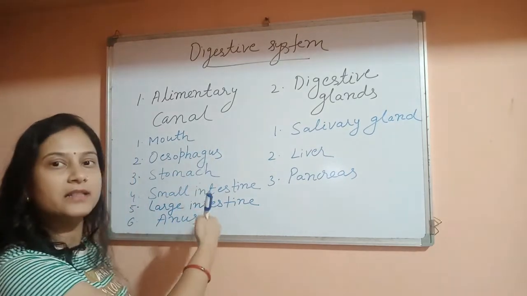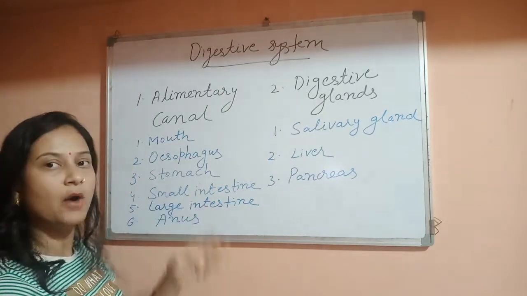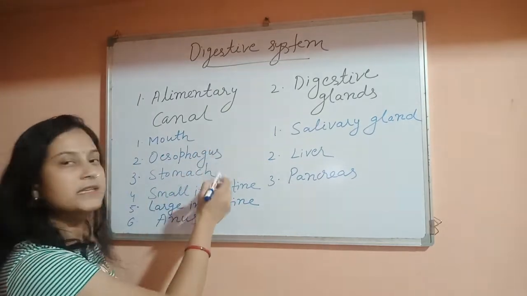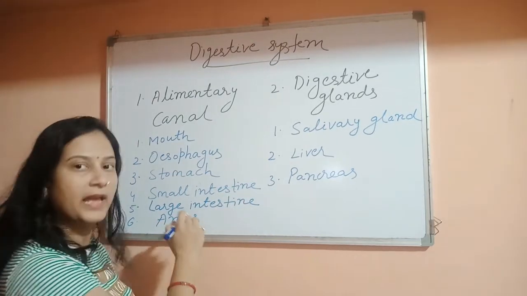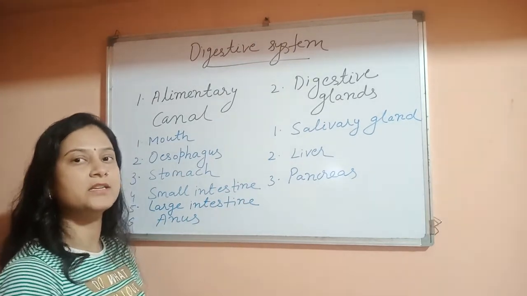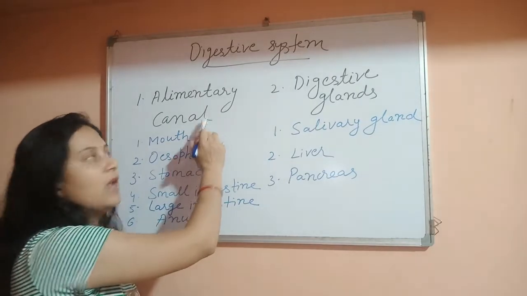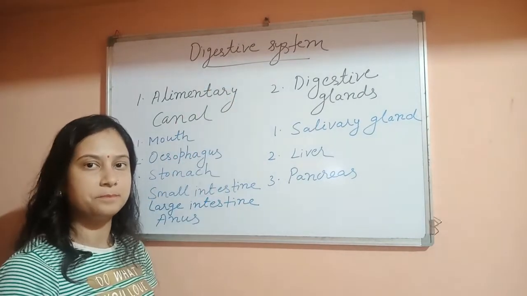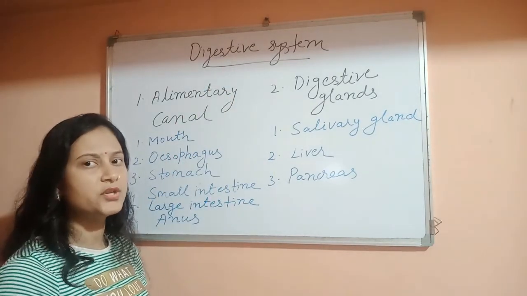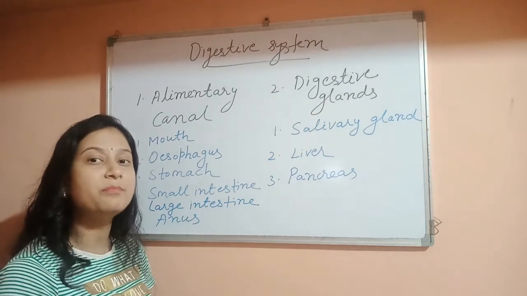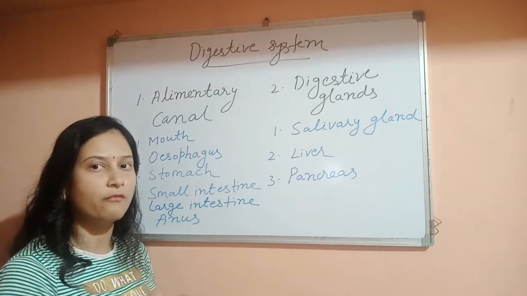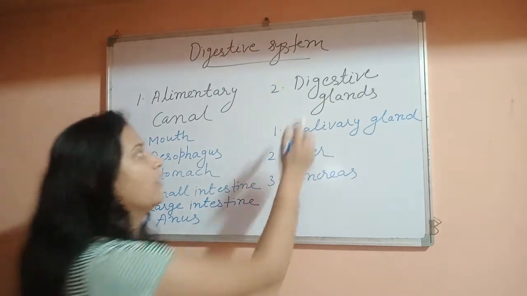So these are the organs, that is mouth, esophagus, stomach, small intestine, large intestine and anus, that together constitute the alimentary canal of the digestive system. Now, what is the function of the alimentary canal? The alimentary canal provides space for the processing of food.